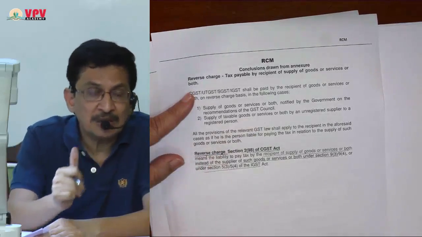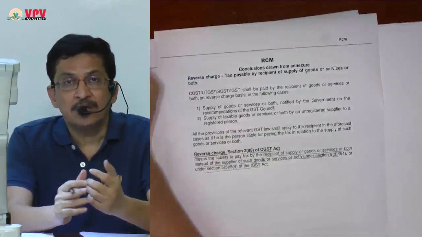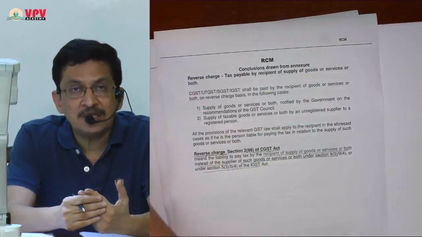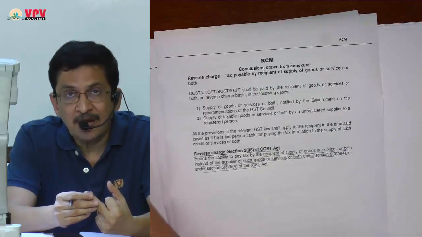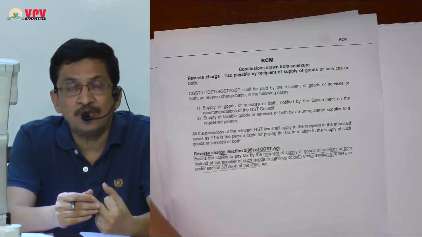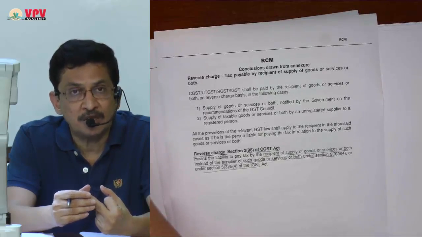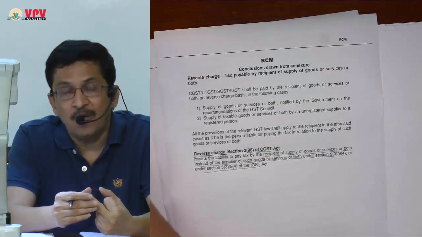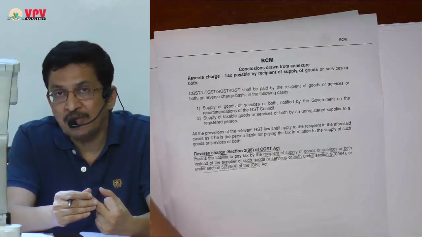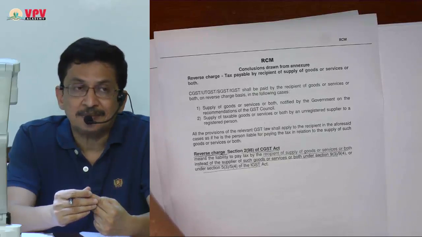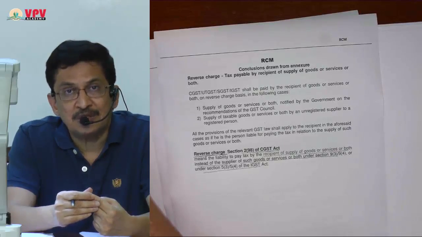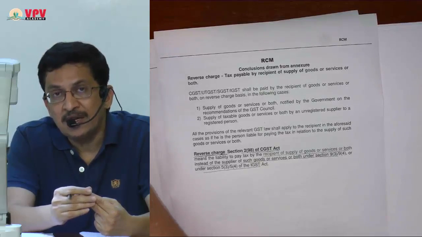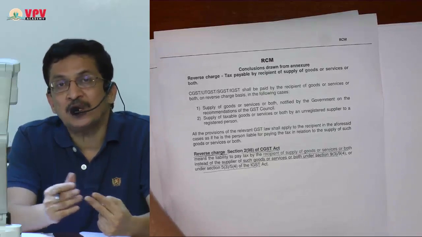So this page's conclusion, once I will draw. Reverse charge, there are two possibilities under GST. Some supply of goods and services which are notified by government on recommendation of council, there may be reverse charge introduced by notification, where liability to pay GST will be on recipient. Second, wherever supplier is unregistered, by default there is automatic reverse charge and liability to pay GST is on recipient.